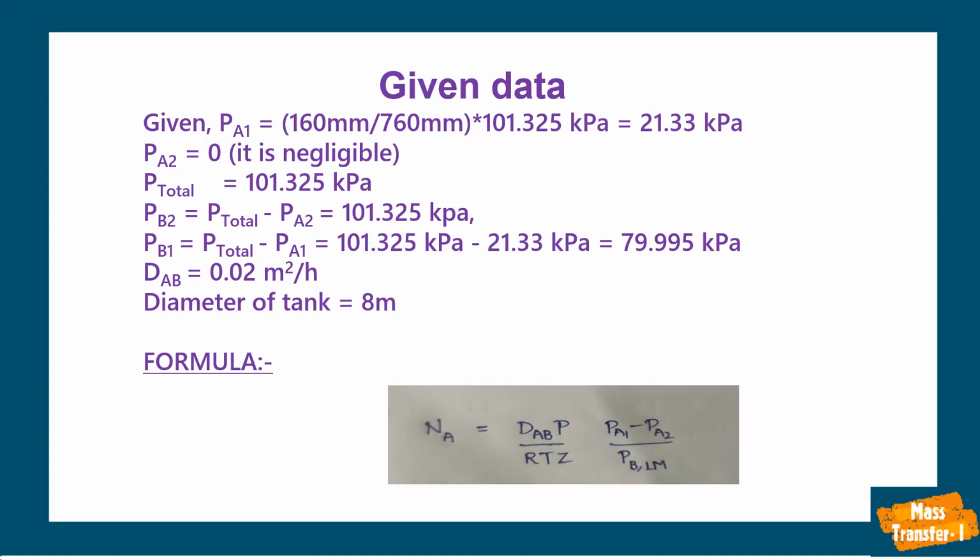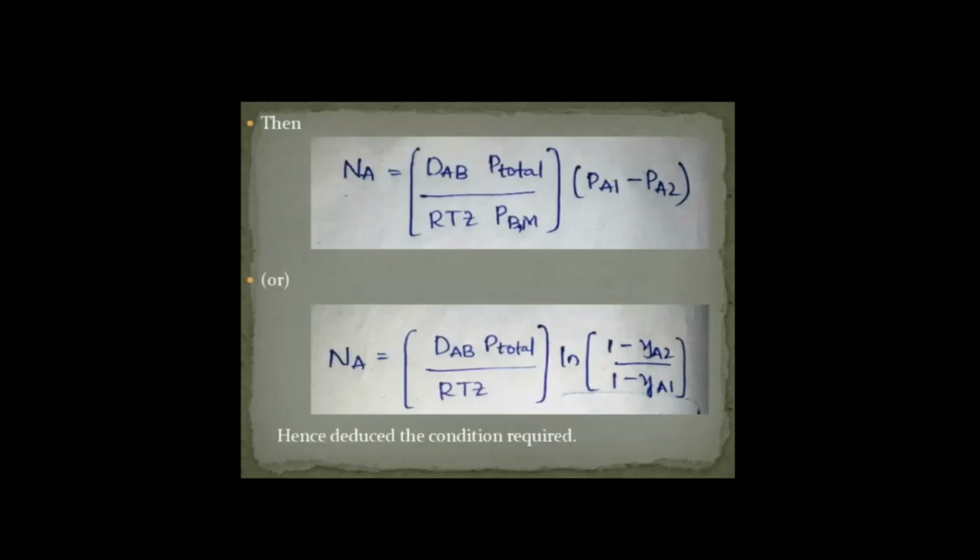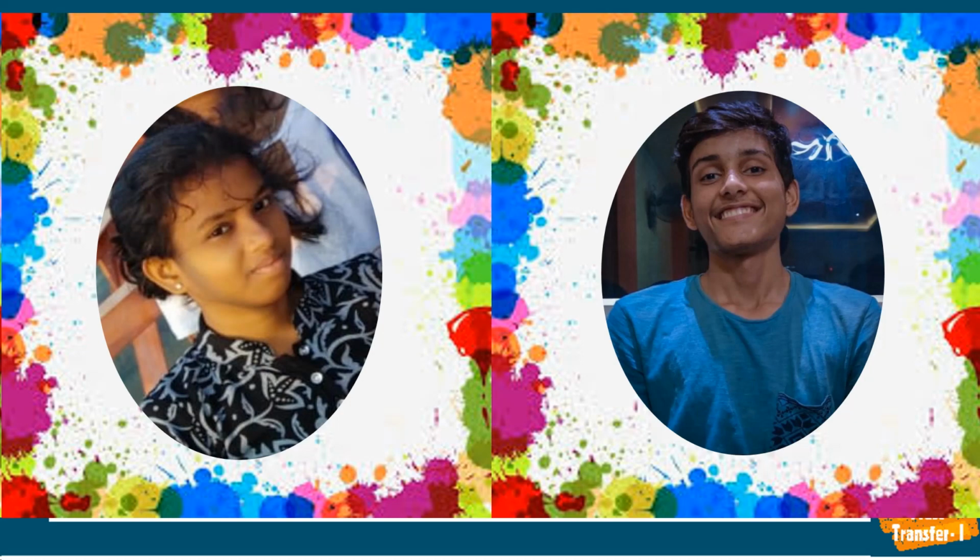On substituting this log mean pressure PBM in equation 8, we get Na equals DAB P total by RTZ PBM into PA1 minus PA2. Or we can rewrite this equation in terms of mole fractions, that is Na equals DAB P total by RTZ ln of 1 minus Ya2 by 1 minus Ya1. Hence, the condition is deduced for the question.